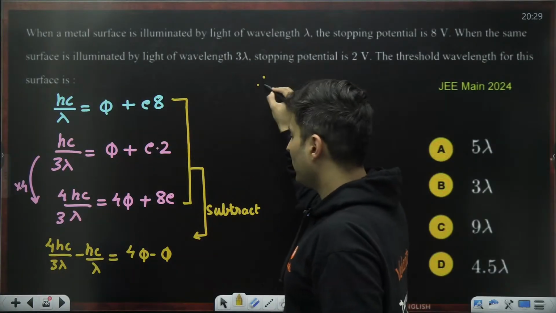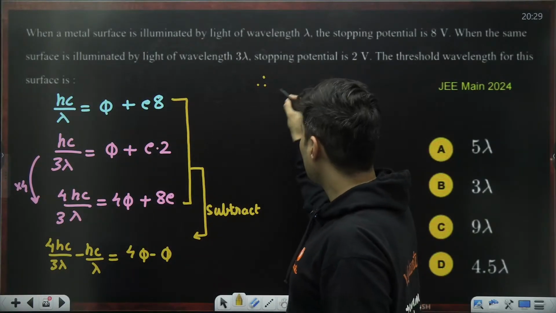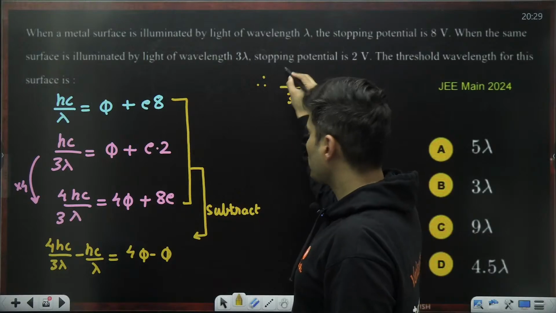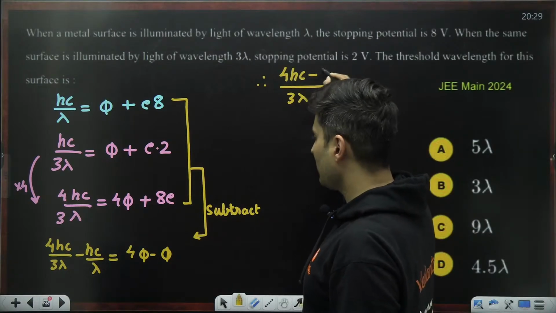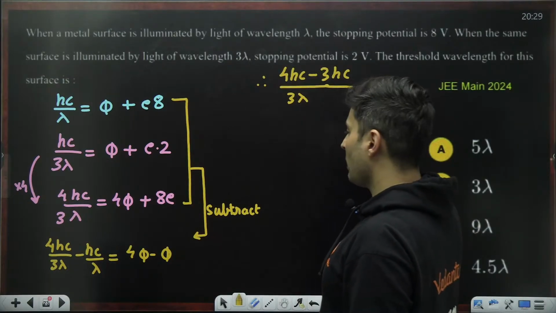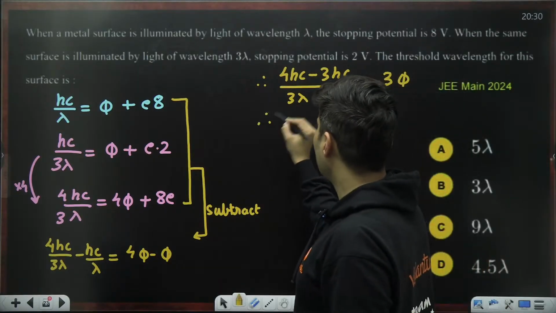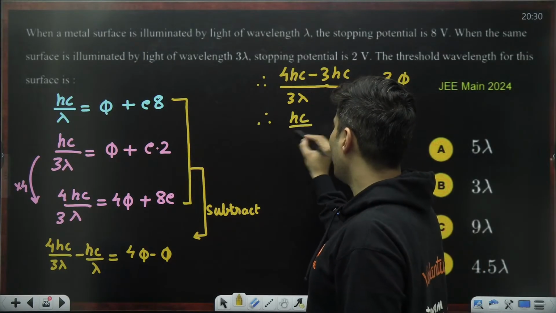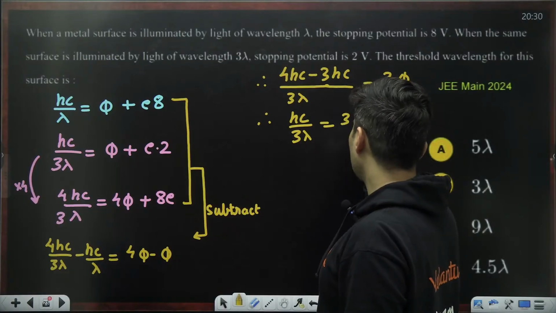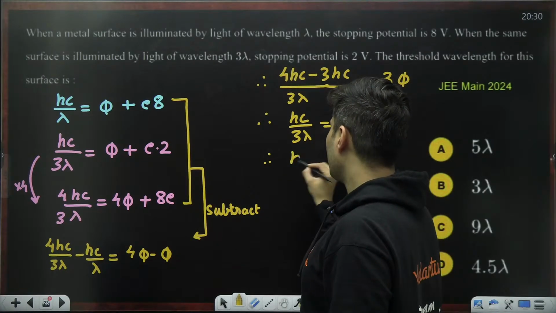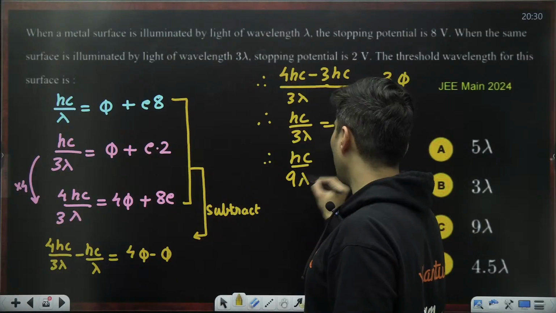Okay, so over here you will get LCM is basically 3 lambda. So 4 Hc minus 3 Hc is equal to 4 phi minus phi is basically 3 phi. So basically we will get Hc by 3 lambda is equal to 3 phi. But Hc by 3, 3 3s are 9, 9 lambda is phi.